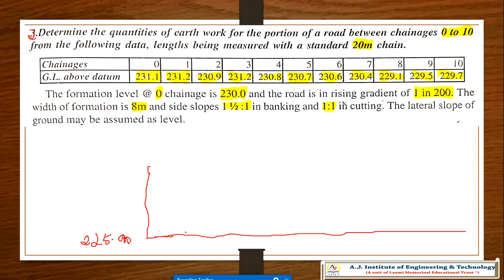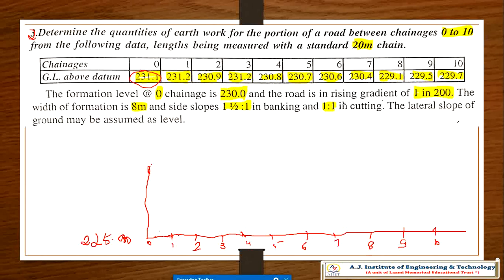Now this is chainage 0, chainage 1, chainage 2, chainage 3, chainage 4, chainage 5, chainage 6, chainage 7, chainage 8, chainage 9, chainage 10. At chainage 0 your ground line is 231, which I marked here. That is 225 plus 6, 231.